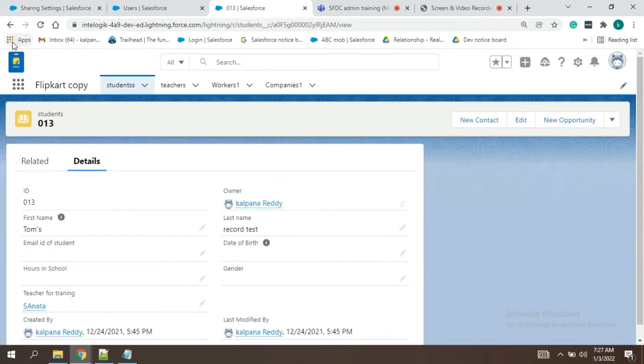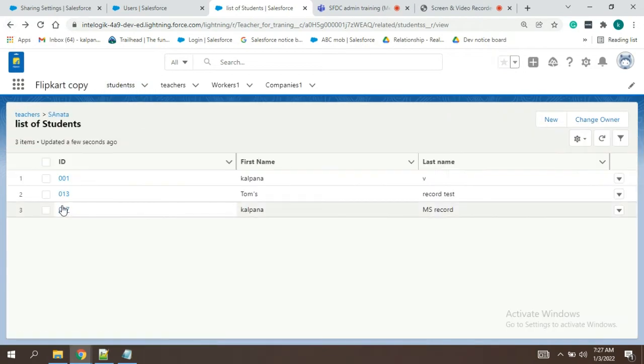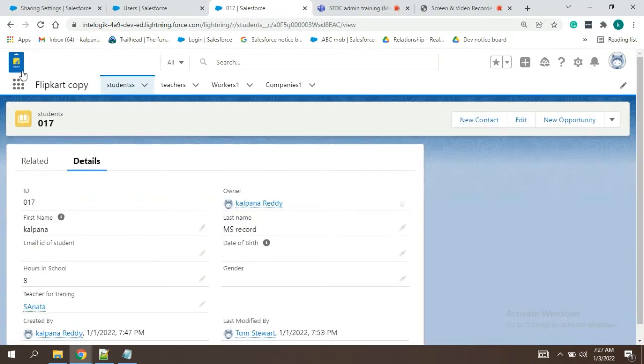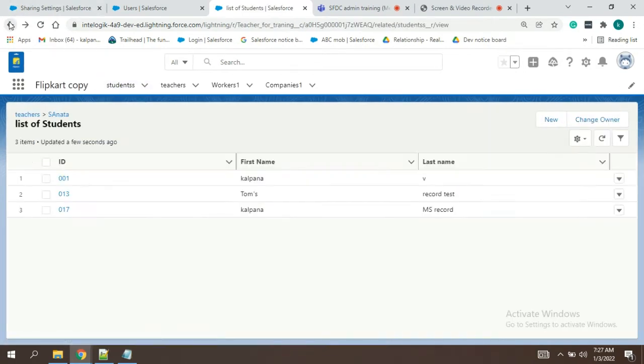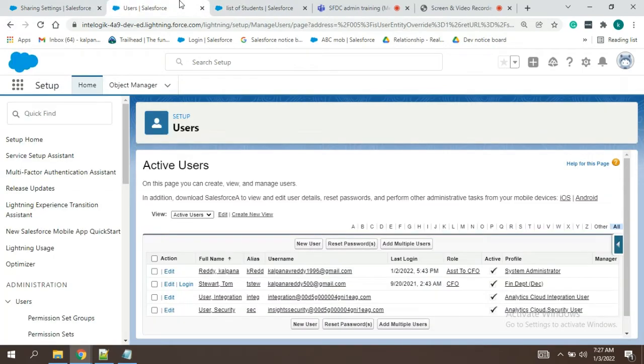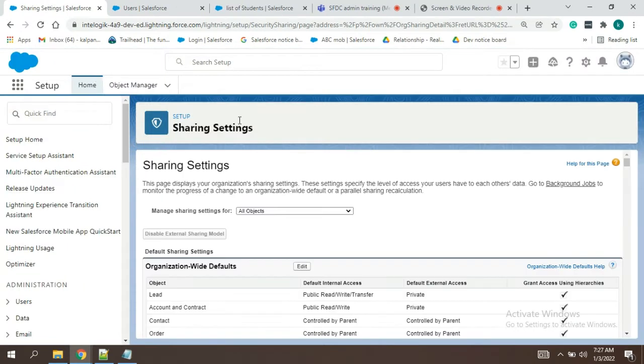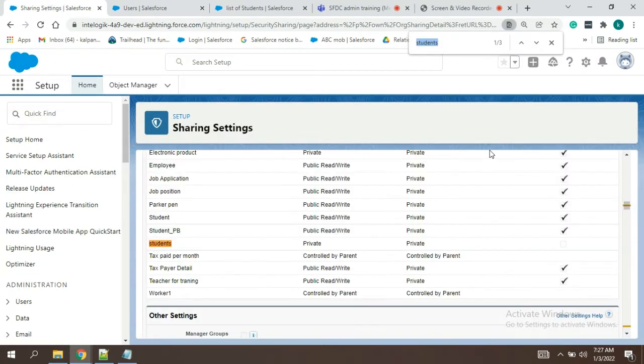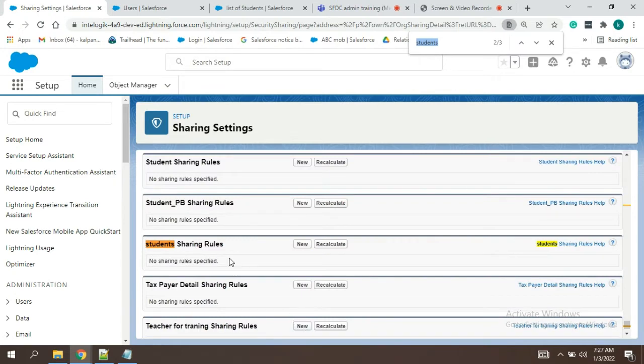This is also Kalpana. I'm just checking the owner. So all these three records need to be shared based on a condition. Okay, this has been deleted. Now I'll create one.